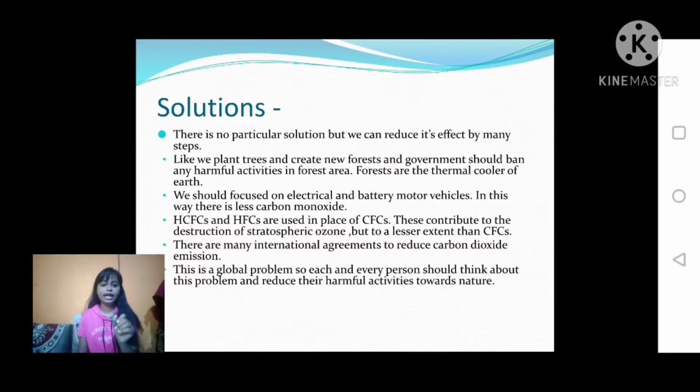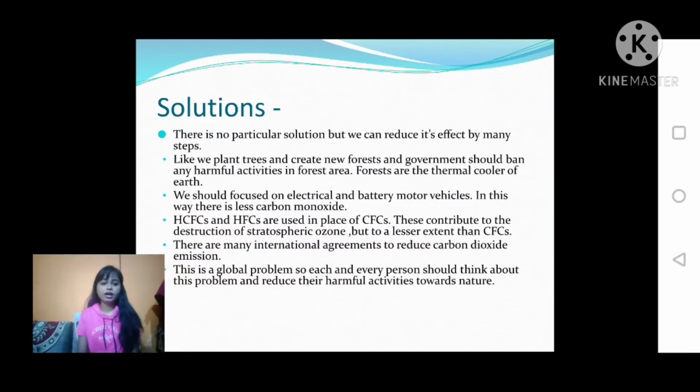Then HCFCs, meaning hydrochlorofluorocarbons, and HFCs are used in place of CFC, which is the main cause of global warming. So in its place these gases are used. Okay, these gases contribute to the destruction of stratospheric ozone, but to a lesser extent than CFC, meaning these are dangerous, but somewhat less dangerous than CFC.